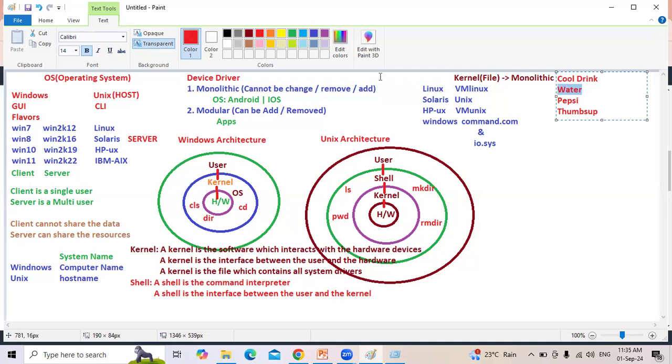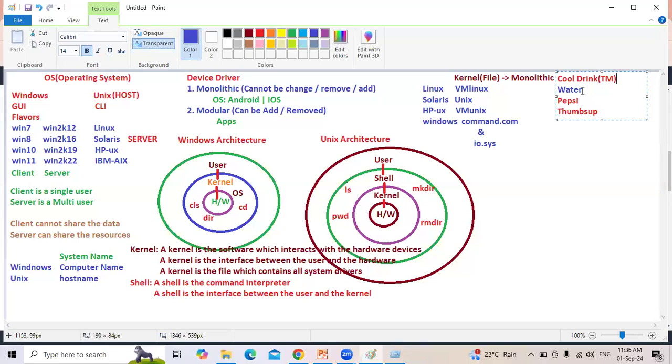Now, what is the difference between Pepsi and Thumbs Up? The difference between Pepsi and cold drink, the difference between Thumbs Up and cold drink. Pepsi is a flavor of cold drink. Thumbs Up is a flavor of cold drink. What is cold drink? It's a trademark, or a generic word.